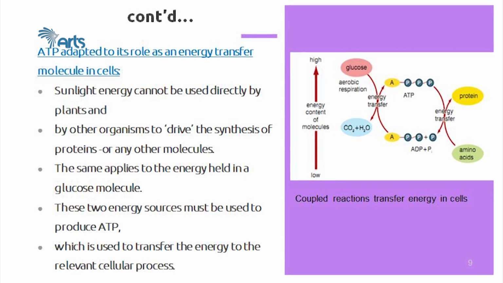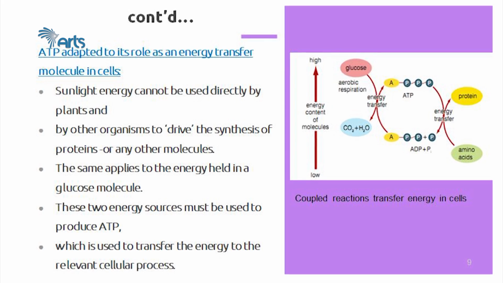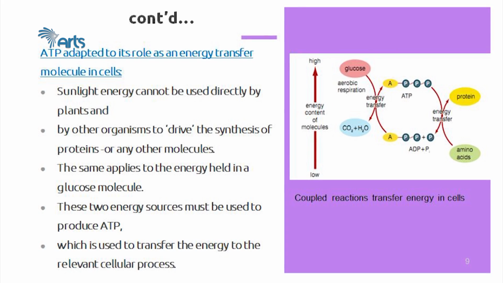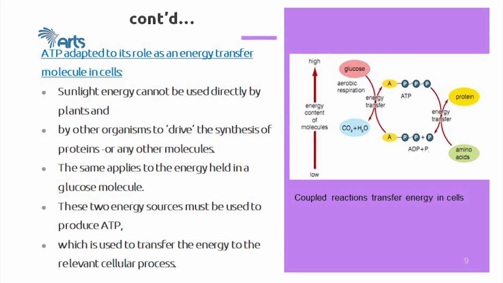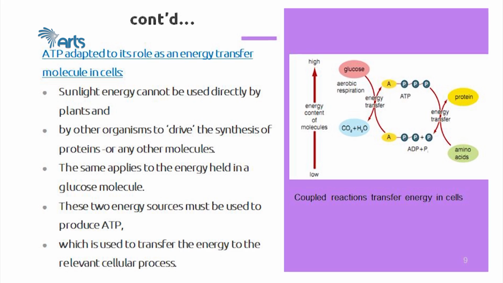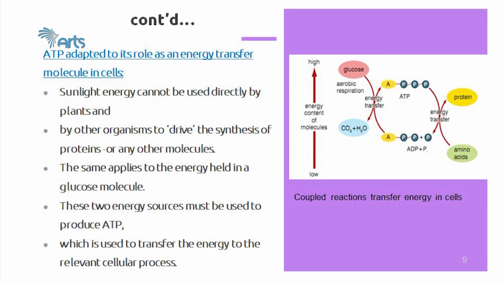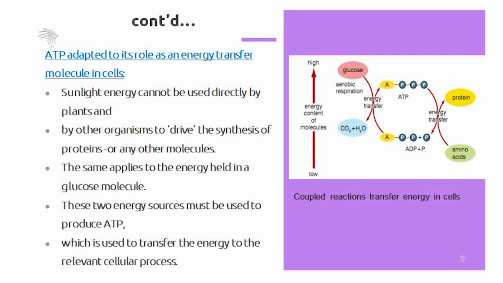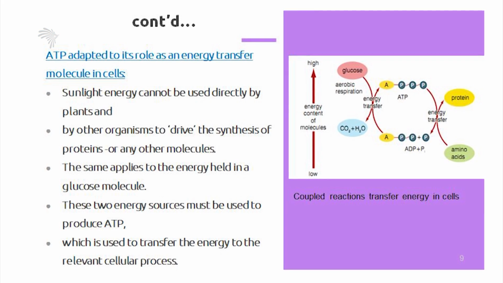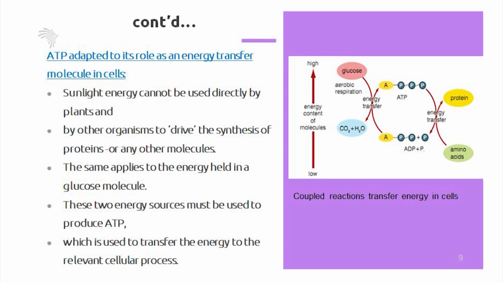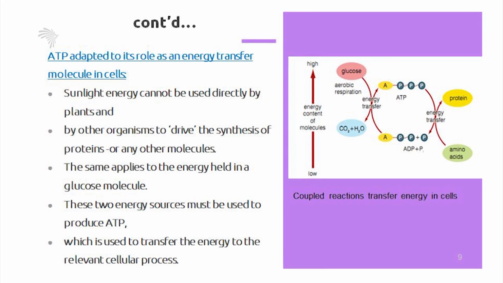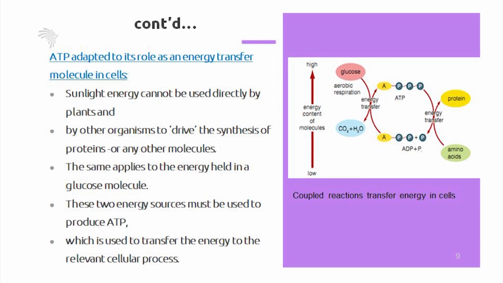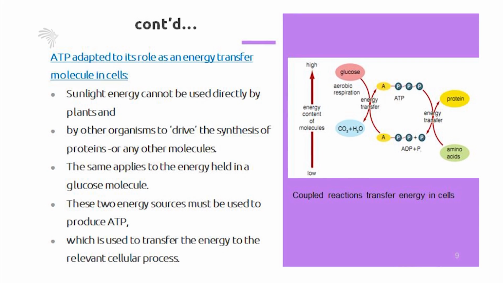relevant cellular process. So here you can see in this slide there is a glucose molecule, and when this glucose molecule is broken down, it releases energy, and this combined with the ADP molecule produces an ATP molecule. The ATP molecule again breaks down to power the synthesis of molecules in the cellular process. For instance, amino acids are converted into protein molecules. This process requires energy. All life processes require energy. This is what we call the coupled reaction, the transfer of energy in a cell.